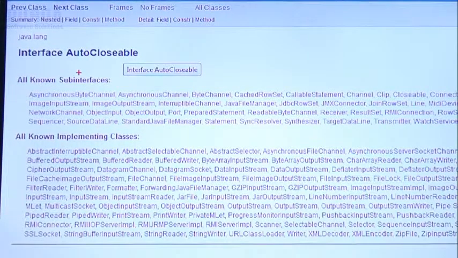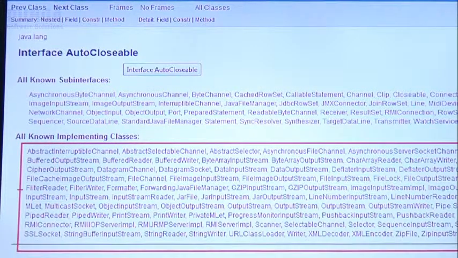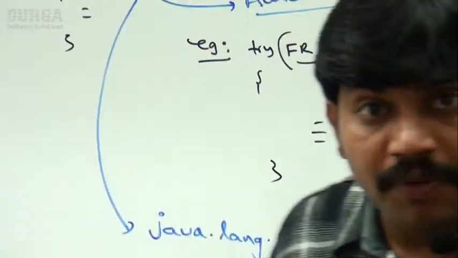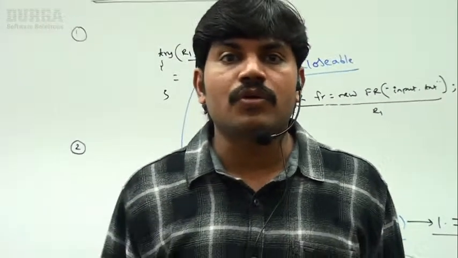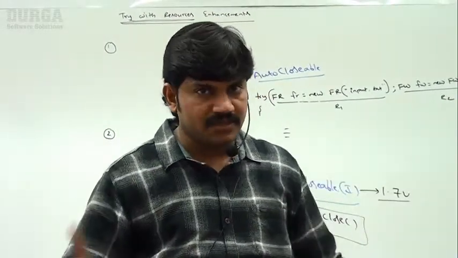already implement AutoCloseable. Being a programmer, we are not required to worry. If you observe, there is a big list: FileReader, BufferedReader, BufferedWriter, DataInputStream, DataOutputStream, FileInputStream. All these resources already implement java.lang.AutoCloseable. Being a programmer, we are not required to worry about these things. Clear, right?